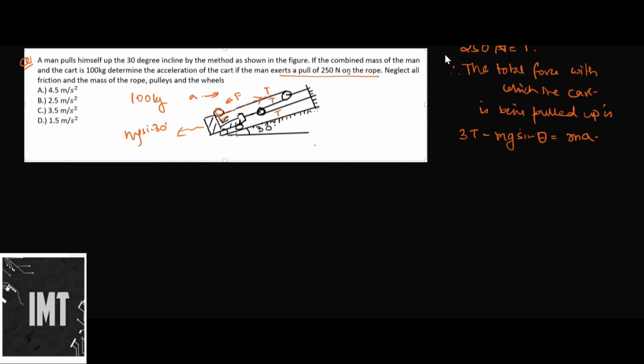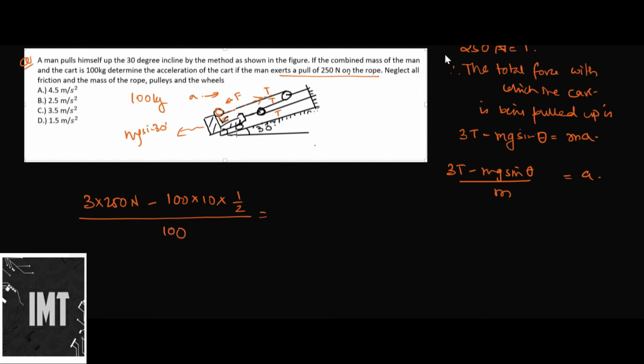So this acceleration will be (3T minus mg sin theta) upon m. Just putting the values here: 3 into 250 Newton minus m, that is 100, into, let's say, 10 for g, into sin theta. Sin 30 is 1 by 2, upon 100.